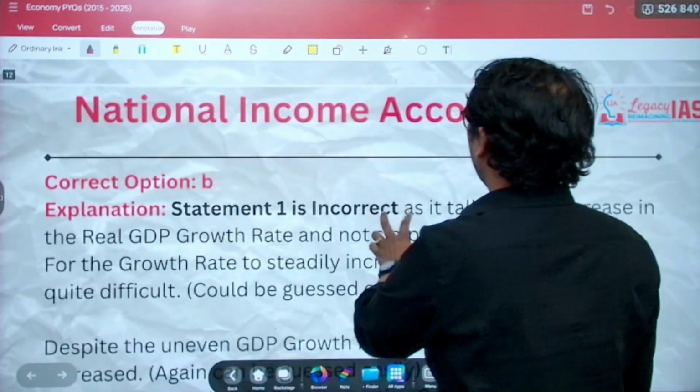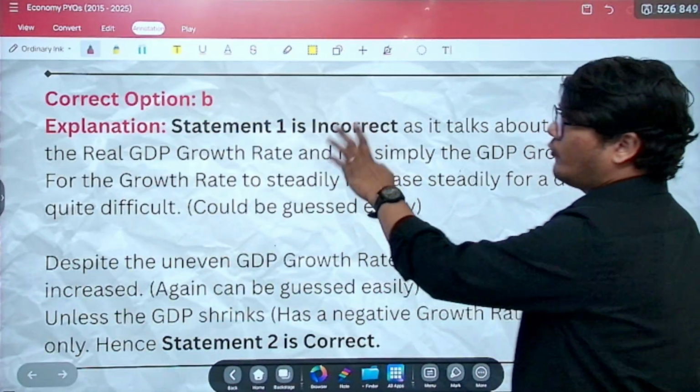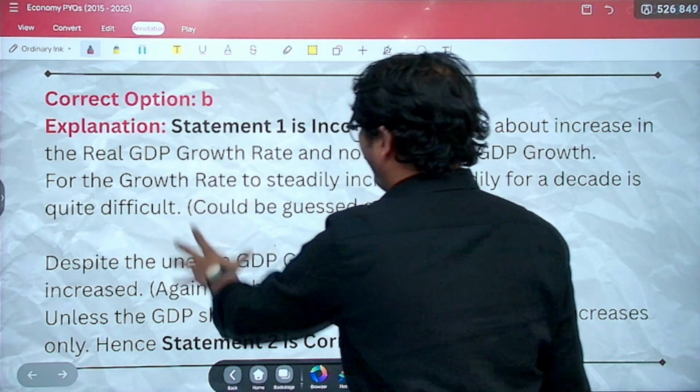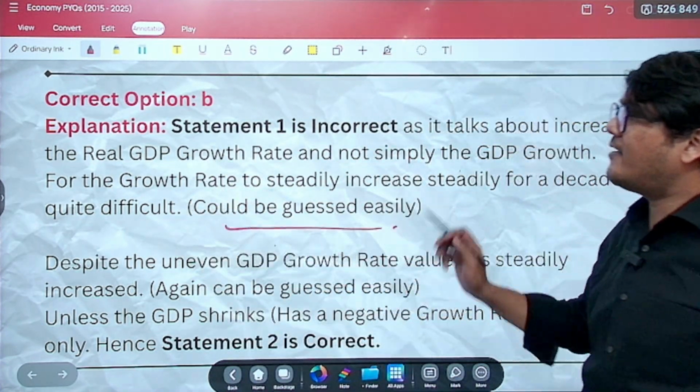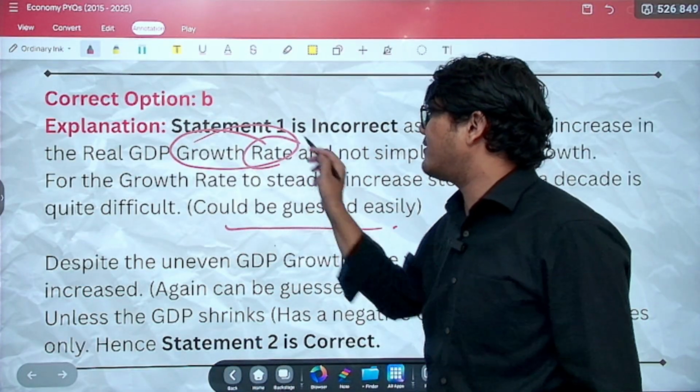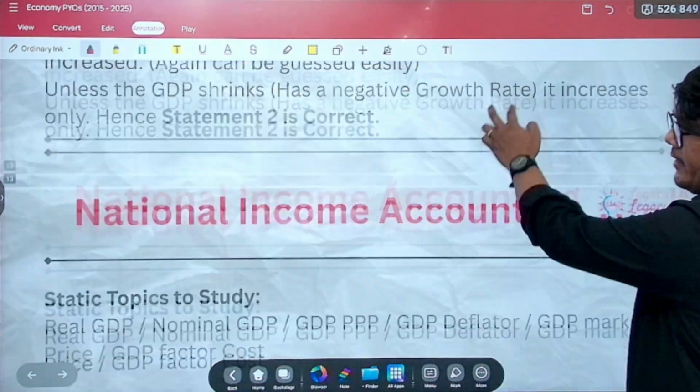Let's move ahead to the next question. Before that, of course, the explanation which you will get in this PDF, I have already explained it to you. It could be guessed easily. Why? Because they are talking about the growth rate. Rate is the important word over here.